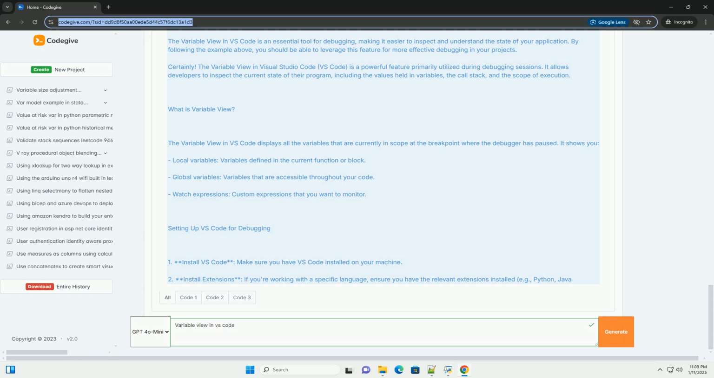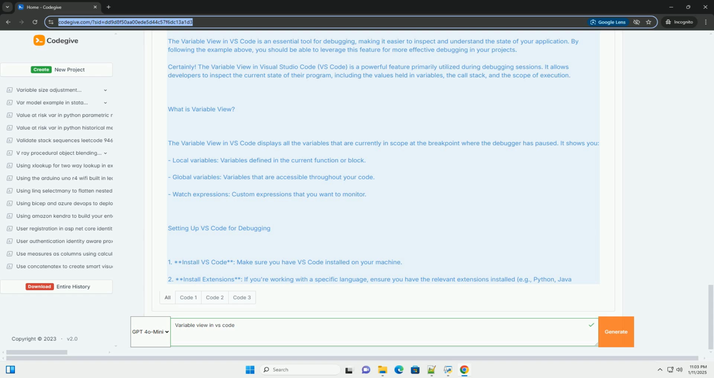2. Install extensions. If you're working with a specific language, ensure you have the relevant extensions installed, example Python, JavaScript, etc. 3. Create a sample project. Create a simple project to work with. Here's an example using Python. Code example. Let's create a simple Python script that you can use to demonstrate the variable view.